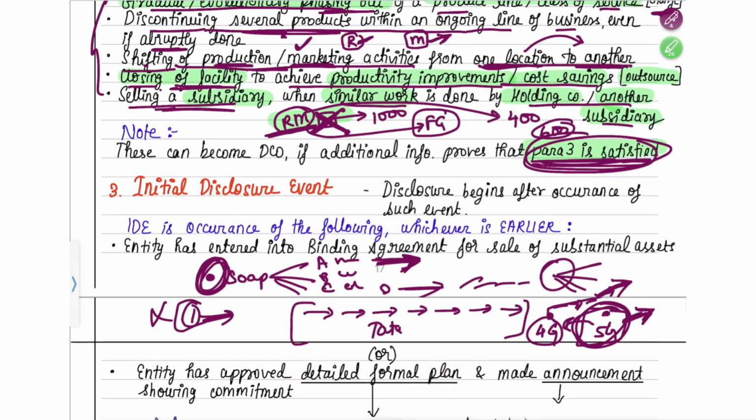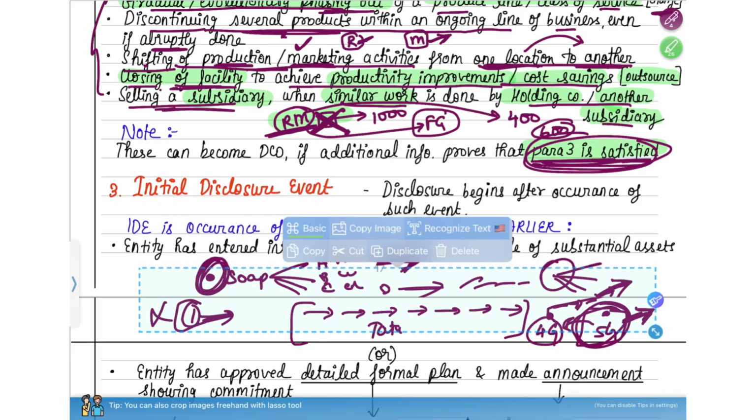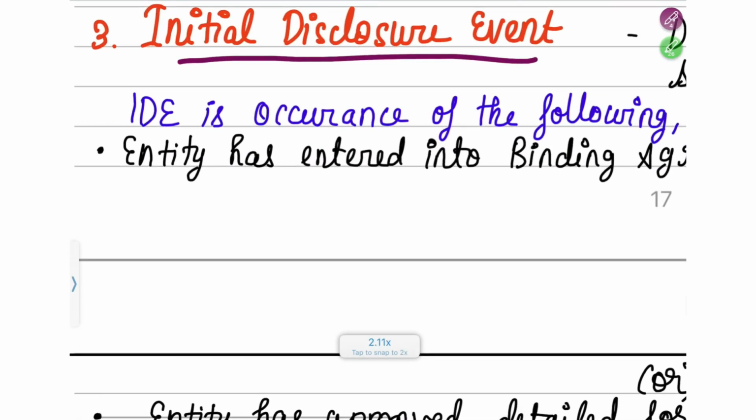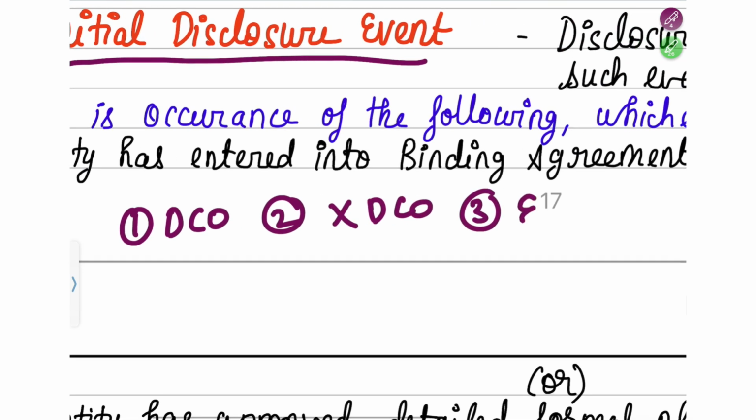So next we move on to what is the initial disclosure event. So until now, what have we read? Let me delete all of this. Yes. So until now, what did we read? First, we understood what is a discontinuing operation. Second, we understood what is not a discontinuing operation. And third, we are going to understand what is that event? What is that trigger point?